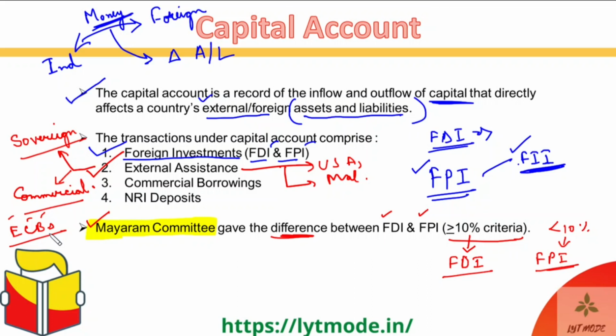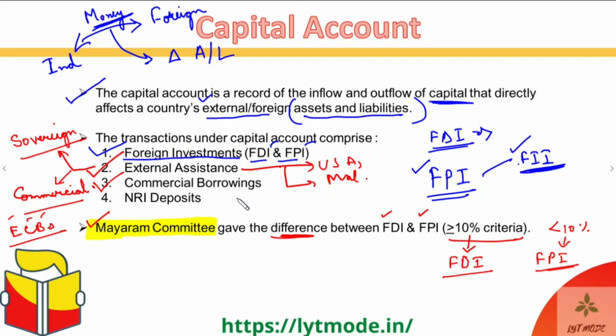That assistance will fall under external commercial borrowings, because it is a borrowing that they got from an external company or an external group, and that will also fall under the external assistance category. So ECBs and sovereign external assistance, commercial and sovereign both, fall under the category of capital account. Got it?